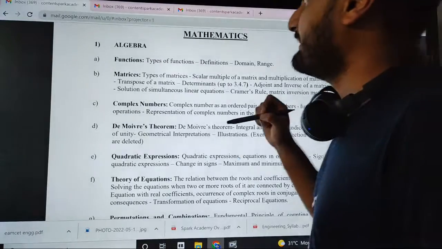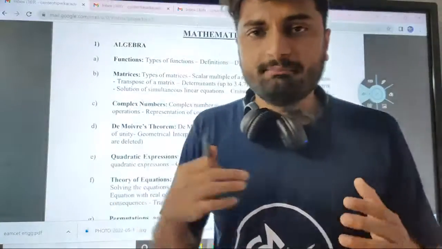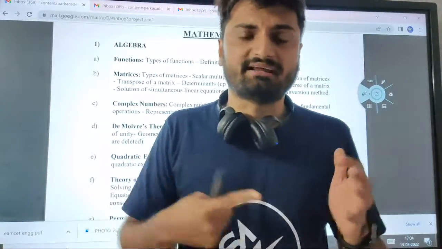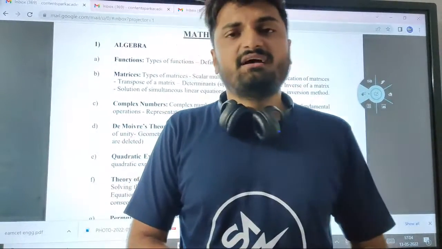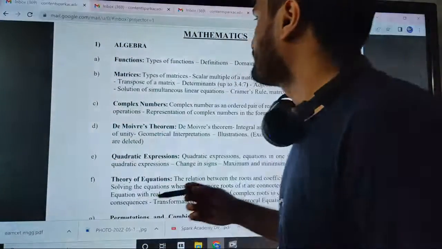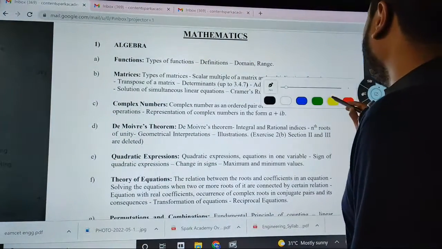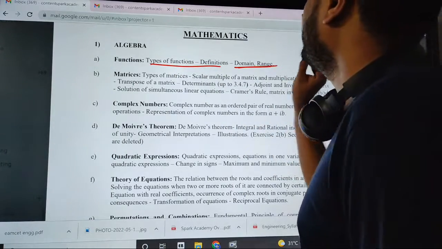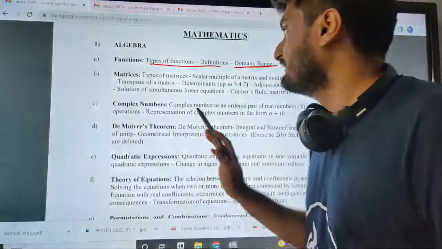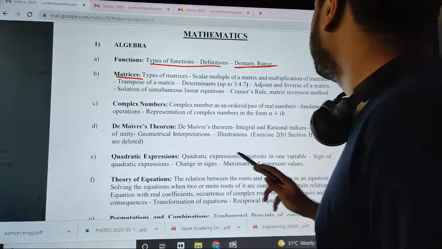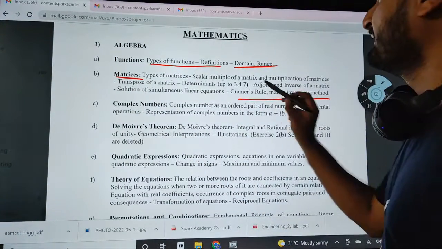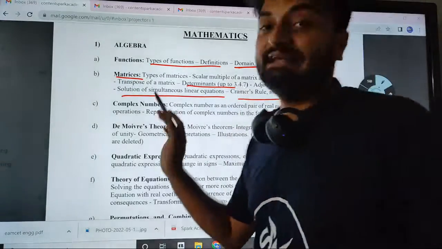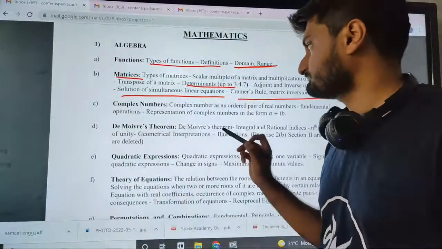And for mathematics, as I told you, the main topics are algebra, geometry, trigonometry, calculus, vectors and a few other miscellaneous topics. In algebra, you basically have types of functions, only till domain and range. For matrices, you have everything including the rules as well as the determinants. Solutions of simultaneous linear equations is also there.